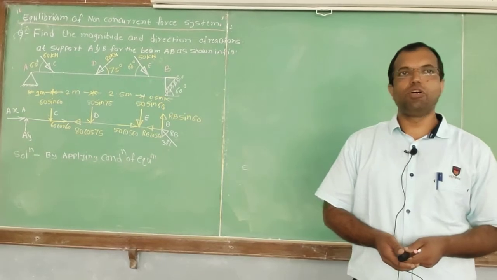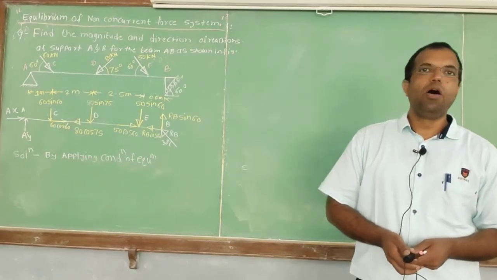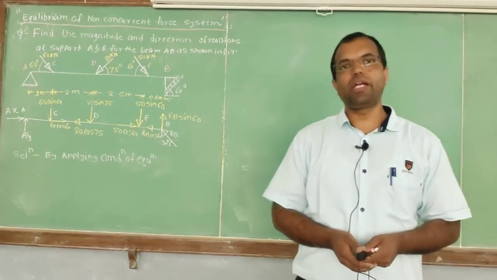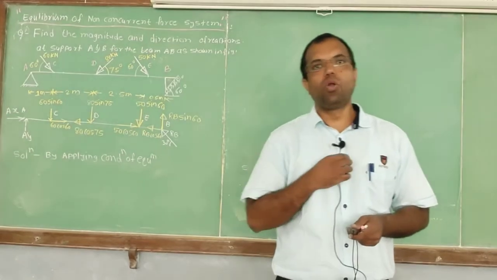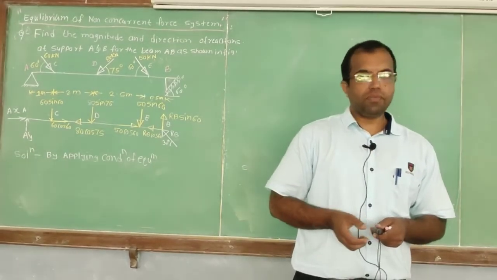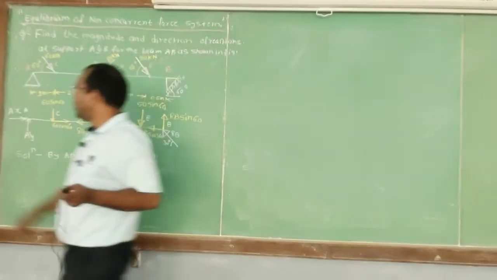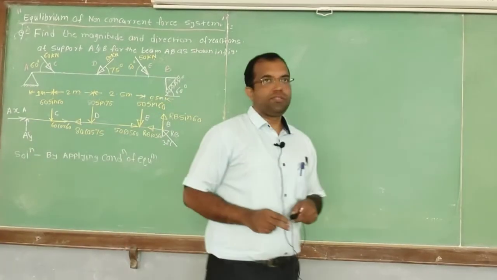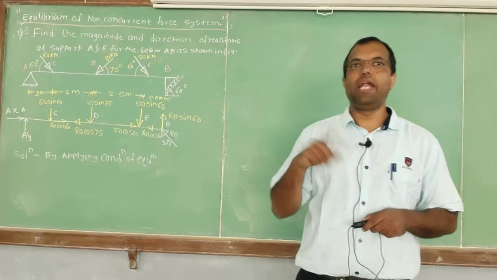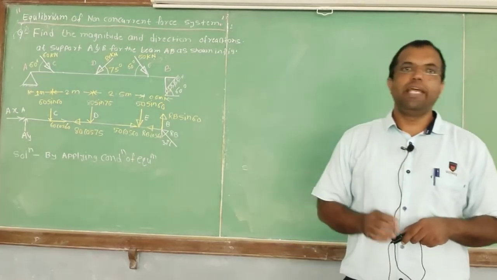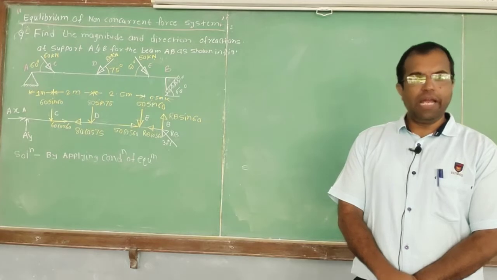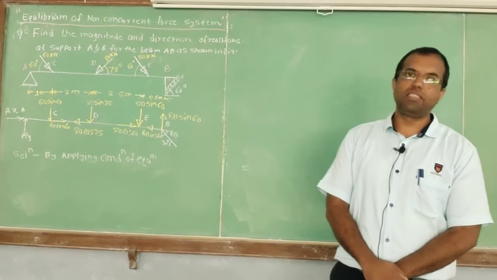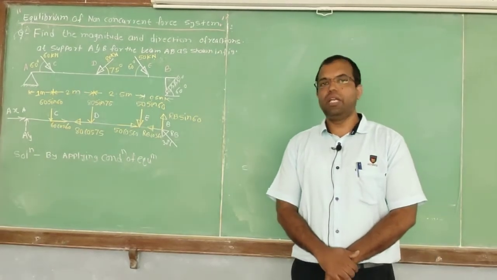So there are different types of supports. Which are those types of supports? Roller support. The reaction offered by the roller support is perpendicular to the point of contact, and only one reaction is offered by the roller support. Another type of support is the hinge support. The reaction offered by the hinge support is two reactions, one horizontal and another one vertical. Then the next type of support is the fixed support. The reaction offered by the fixed support is three reactions.